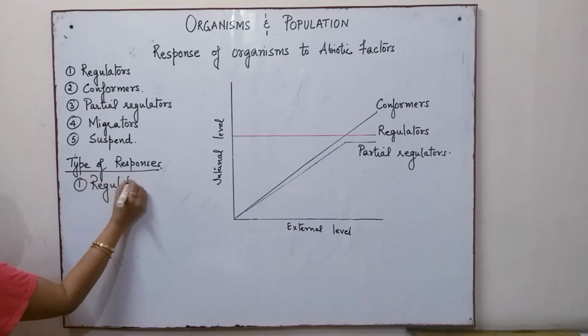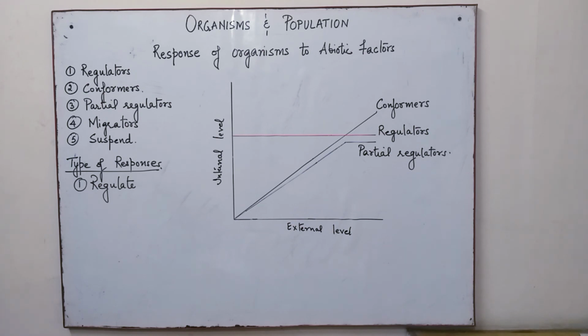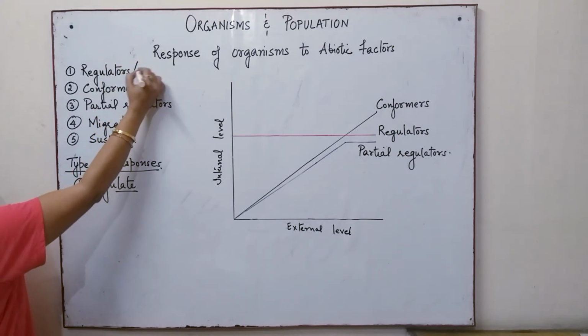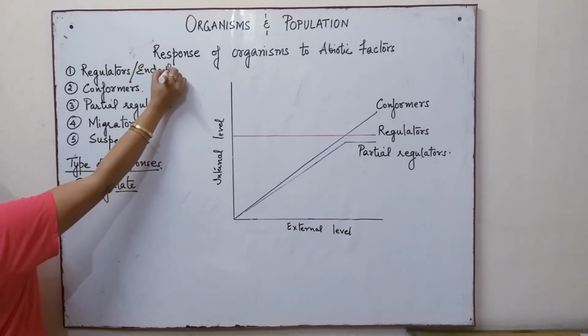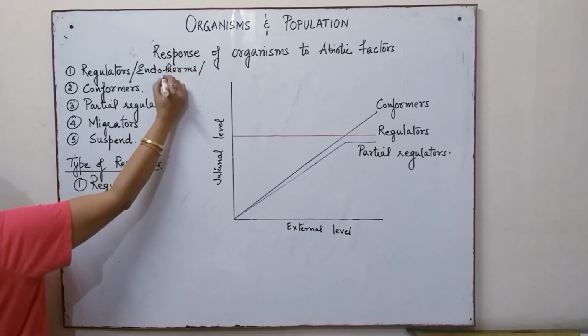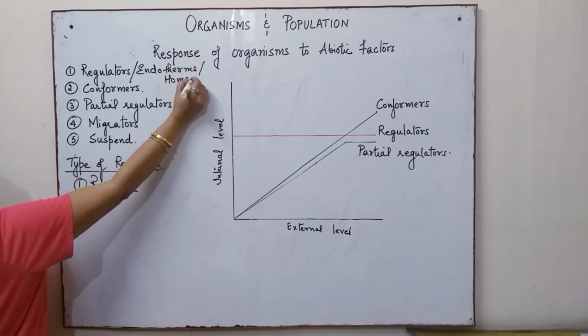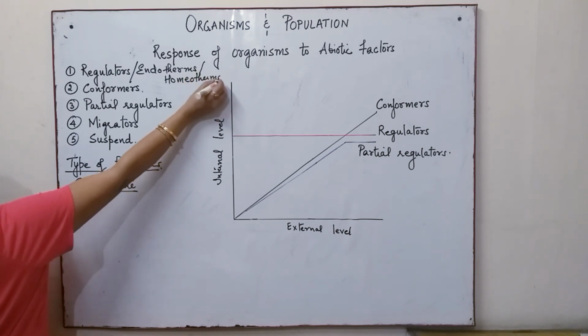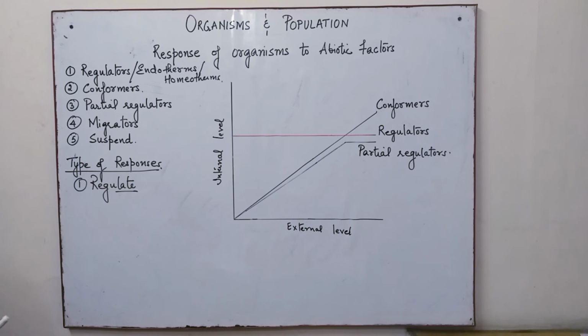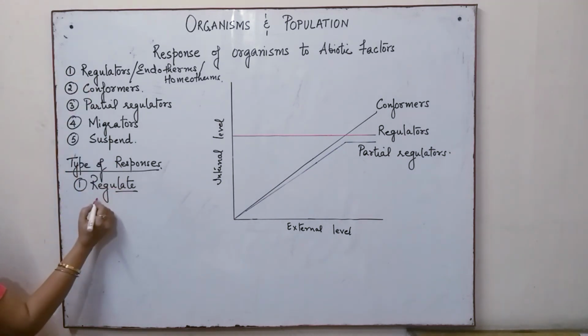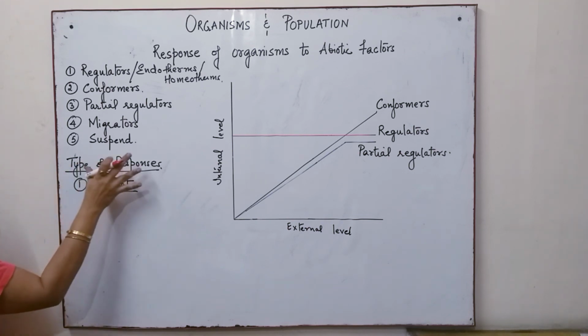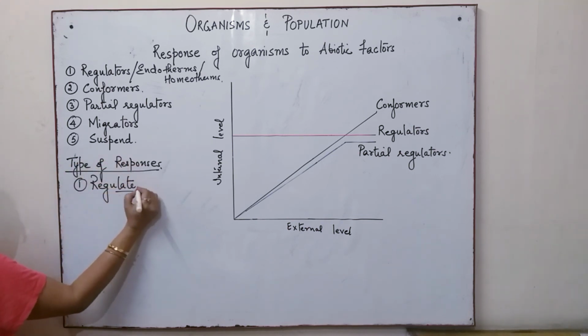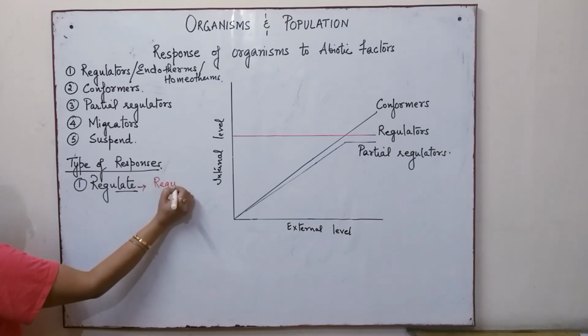The name itself suggests these organisms are known as regulators, or endotherms, or another term, homeotherms or homoiotherms.